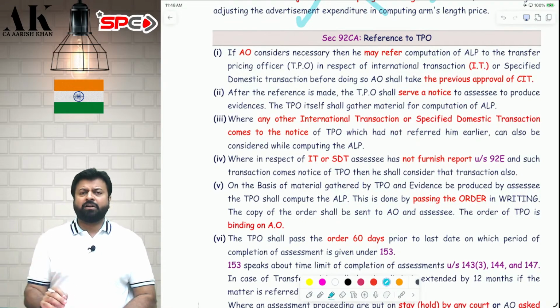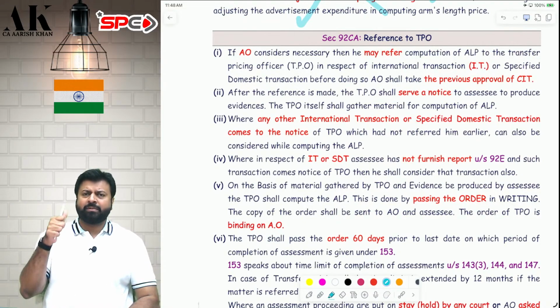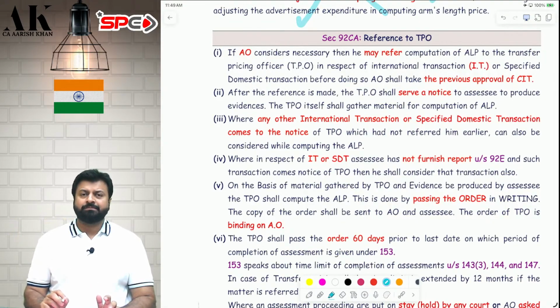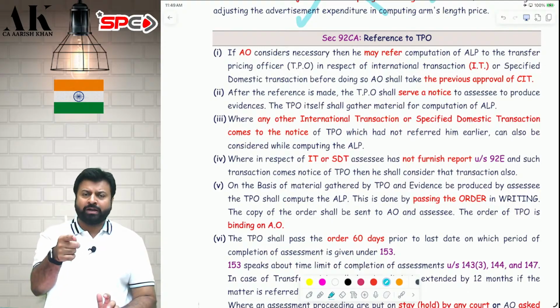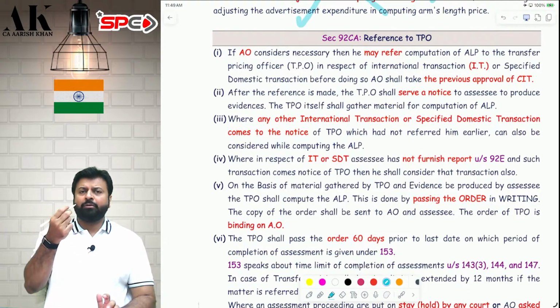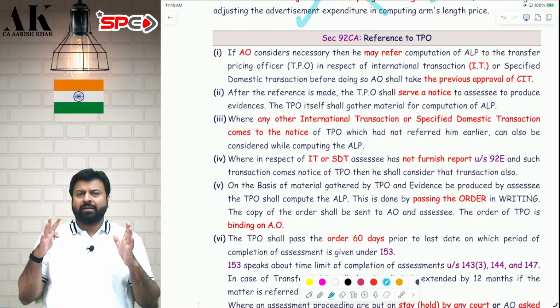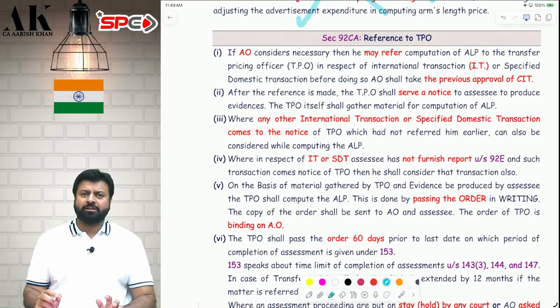Sir, who is a transfer pricing officer? A transfer pricing officer is nothing but an assistant commissioner, deputy commissioner or joint commissioner of income tax who has been empowered to do the transfer pricing matters. So I am an AO, you are an assessee, and there is a TPO. I am doing your assessment and I am computing your international transaction arm's length price and domestic transaction arm's length price, and I am having some issues in computing the arm's length price. So I have the power to refer your arm's length price to TPO.